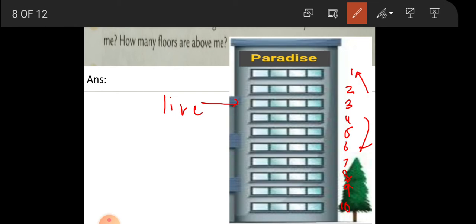So here I am coloring this. Third floor, we are living on the third floor. Suppose you are living on the third floor. How many are below? Let us count: 1, 2, 3, 4, 5, 6, 7. So how many floors are below me? 7 floors are below me.